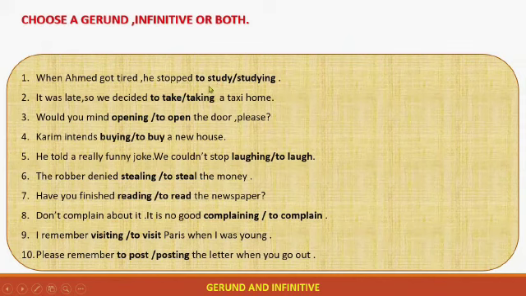Are we going to use to study, the infinitive, studying, the gerund, or both? Depending. Here you have to pay attention to the verb before: here the verb stop, here decide, here mind, intends, and so on.